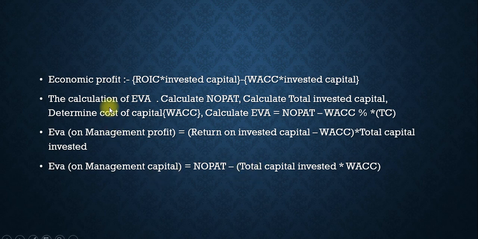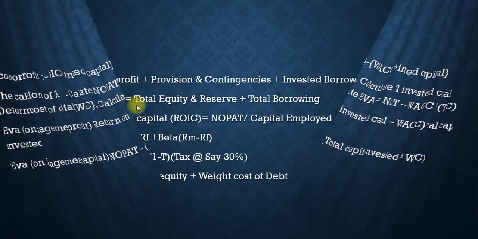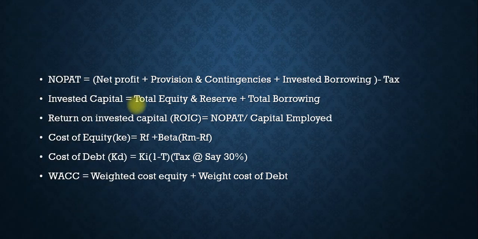Next formula is the calculation of EVA, that is calculate net profit after tax, which is net profit plus provision plus contingency plus investment borrowing minus tax. Invested capital is equal to total equity and reserve plus total borrowing. Next one is return on invested capital, that is ROIC is equal to NOPAT upon capital employed.